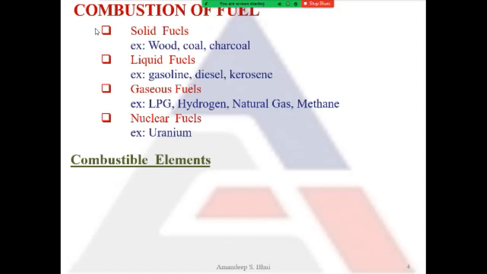All these fuels are used in your combustion chambers. So we use solid fuels, liquid fuels, gaseous fuels, and nuclear fuels also. In modern thermal power plants, they are now nuclear power plants. So they use uranium as the fuel source.